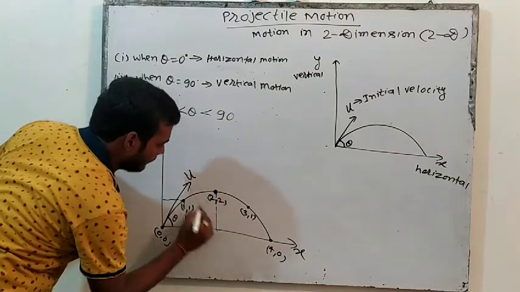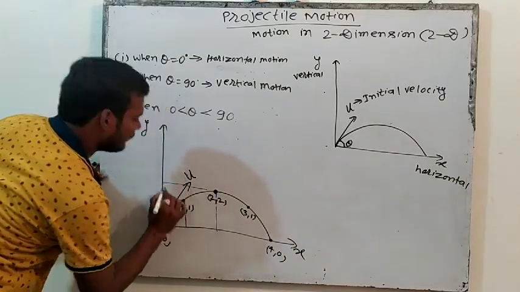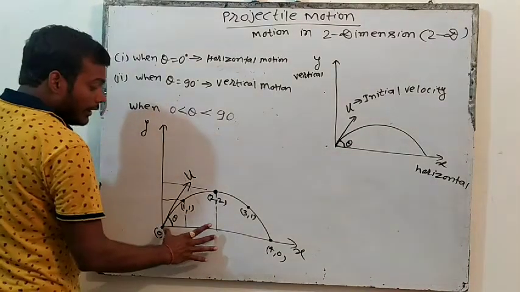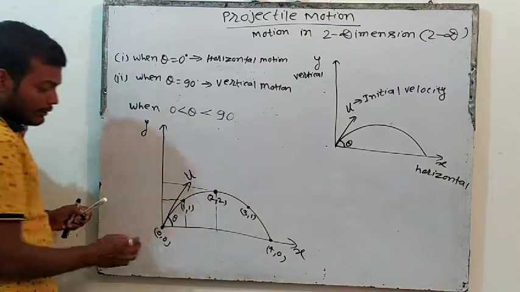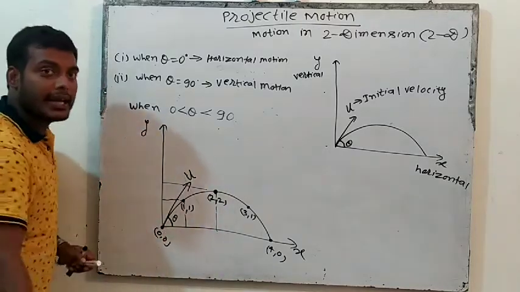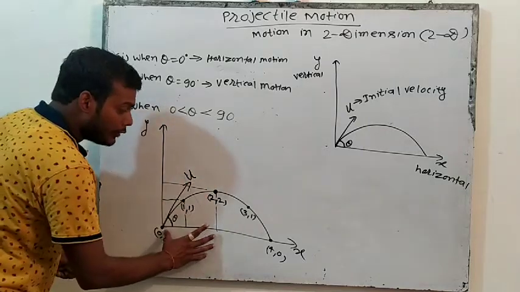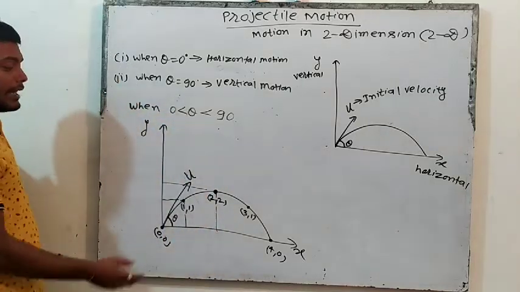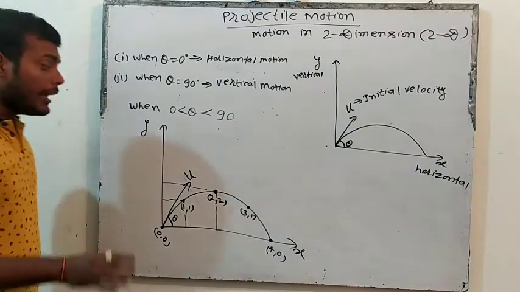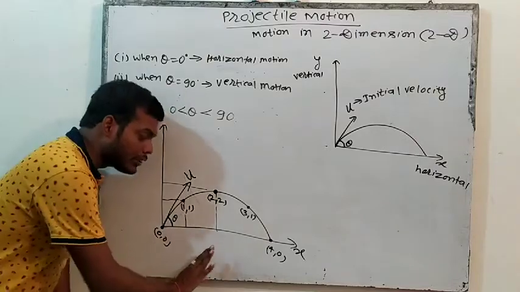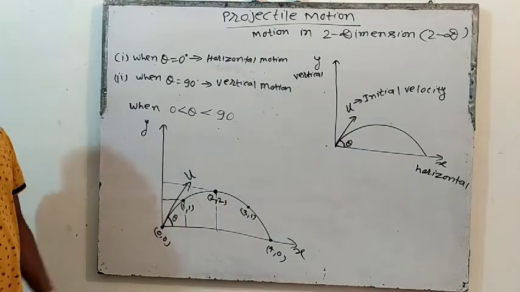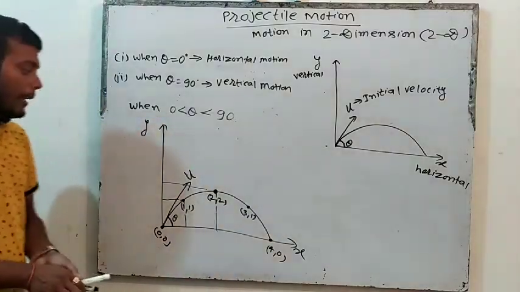After some time, what will happen? Object will reach here. कुछ time के बाद ये object will go 2 meter from the origin. This is origin. So the object will go 2 meter from the origin in x direction. And at the same time, जब ये 2 meter x axis पे जाएगा, it will go 2 meter in the y axis also. So can we say that the object is going in x also, and at the same time the object is going in y also?